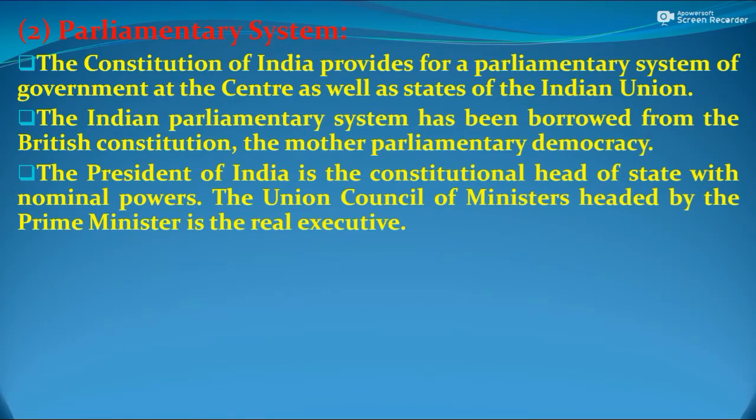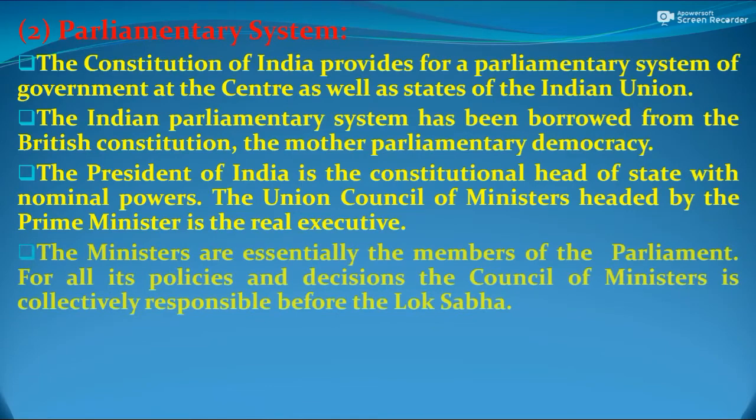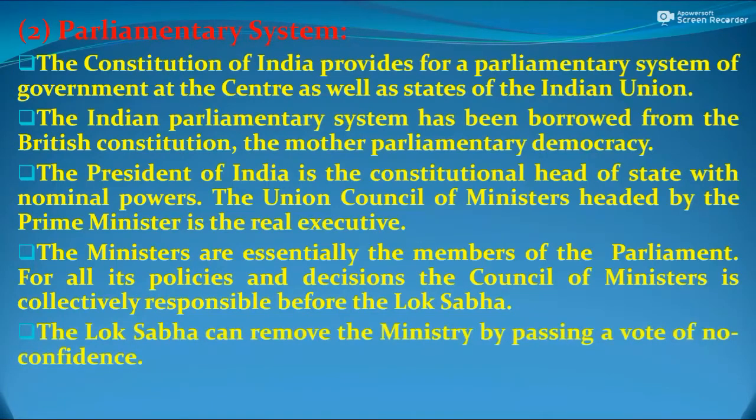The Union Council of Ministers headed by the Prime Minister is the real executive. The ministers are essentially the members of the parliament. The Council of Ministers is collectively responsible before the Lok Sabha for its policies and decisions. The Lok Sabha can remove the ministry by passing a vote of no confidence.